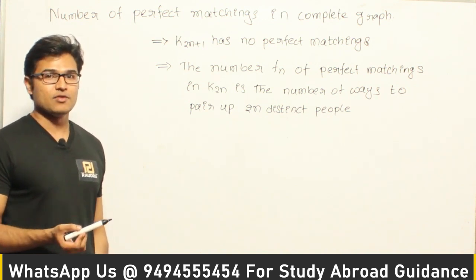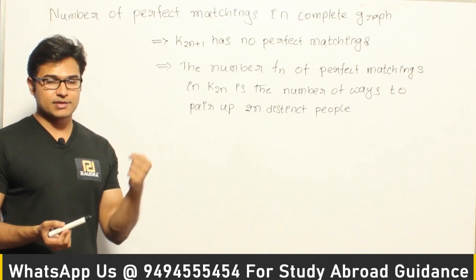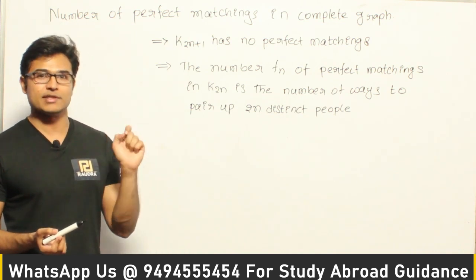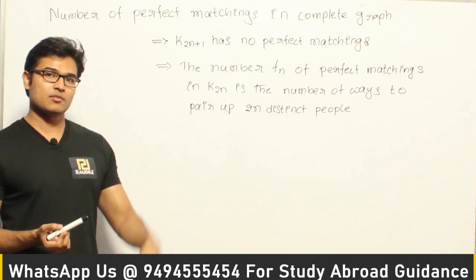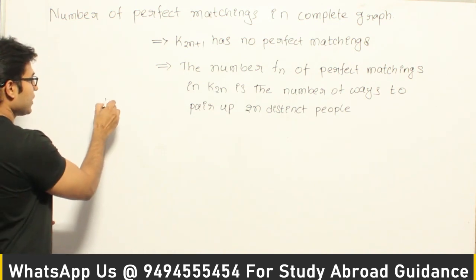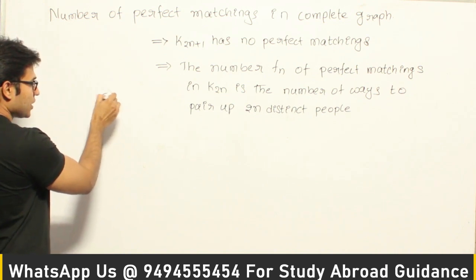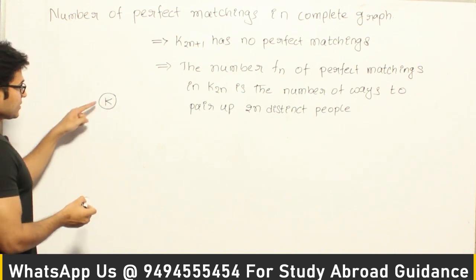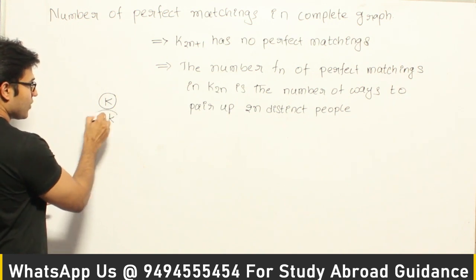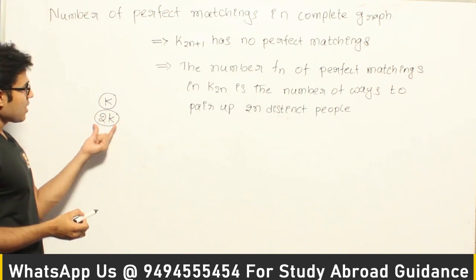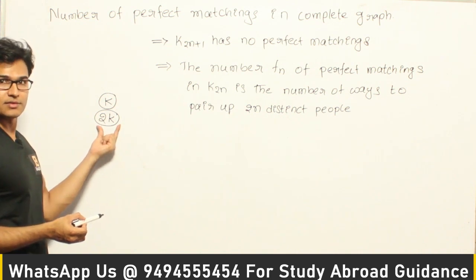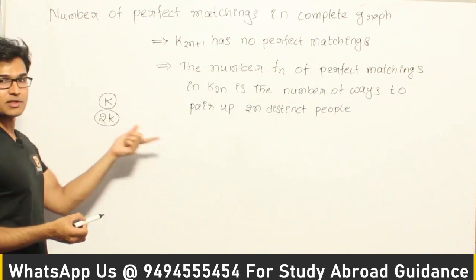The reason is, if you are going to take the edges in such a way that there should not be any common vertices between these edges, then there should always be an even number of vertices. Otherwise we cannot choose. Let's say you have chosen k edges, and now if you want this to become a perfect matching, then these k edges will definitely cover 2 into k vertices, right? Which means the matching will always saturate 2k vertices. It can never saturate 2k plus 1 vertices.